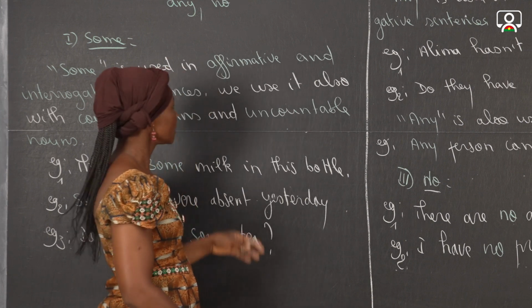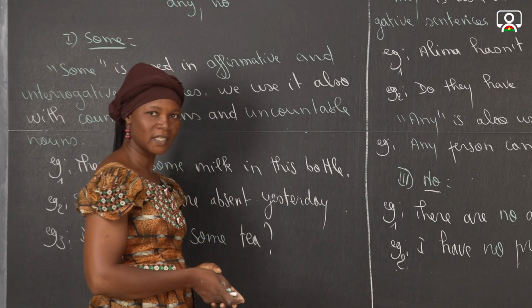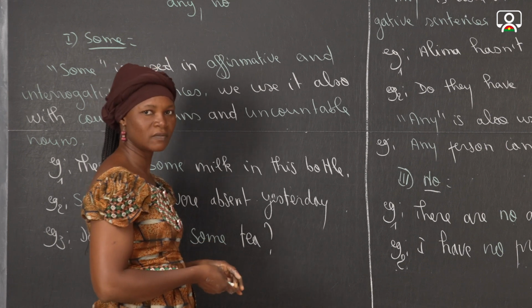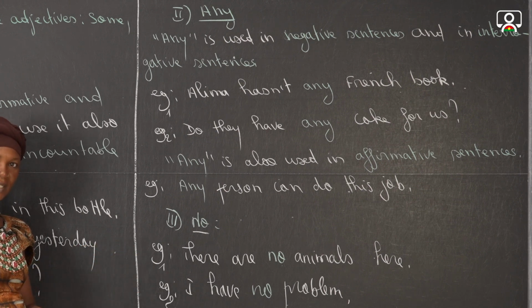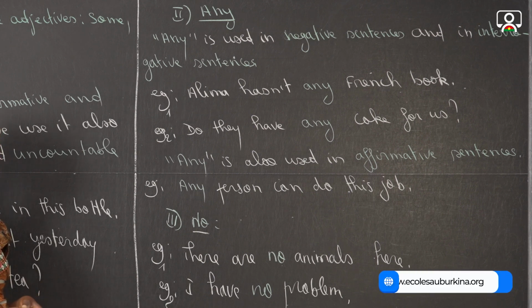So to sum up, we use some in affirmative sentences and also in interrogative sentences. And any is used in negative sentences and in interrogative sentences. In negative sentences, it is when we are sure about the thing that doesn't exist. And when we use it in interrogative sentences, it means that we are doubting. We are not sure about the availability of this thing. Now, no: when we use it, it is negative, and we are sure about what we are speaking about.